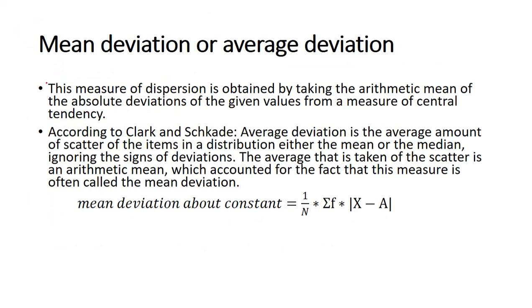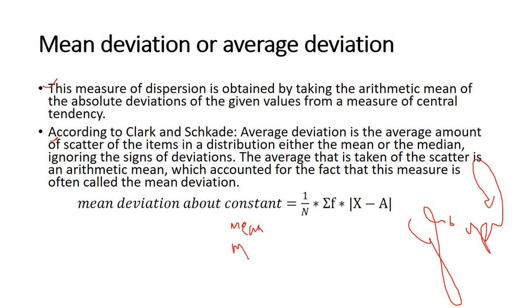This is the mean deviation. Here, this is the introduction and the formal definition. This is the formula for mean deviation for grouped data. The measure of dispersion is obtained by taking the arithmetic mean of the absolute deviations of the given values from the measure of central tendency. We have mean deviation about mean, mean deviation about median, and mean deviation about mode.